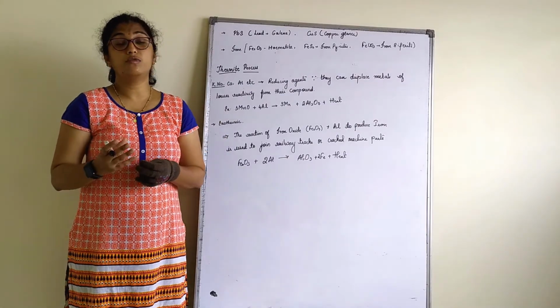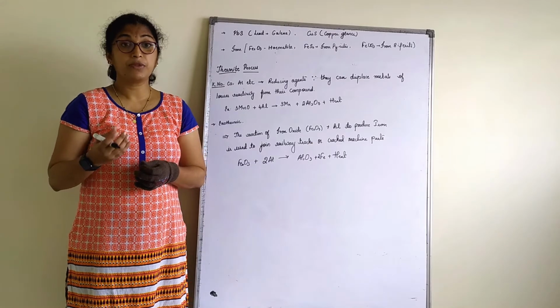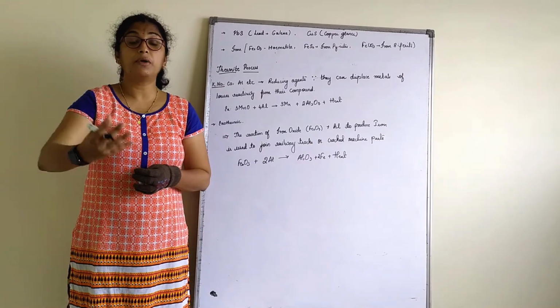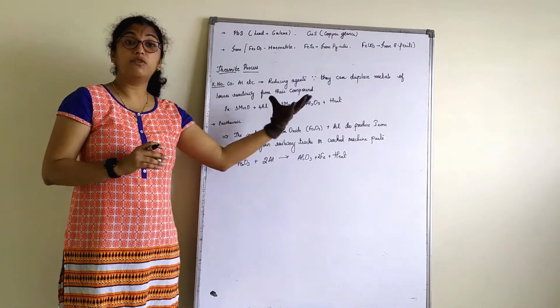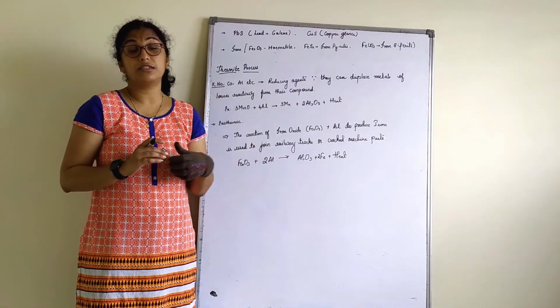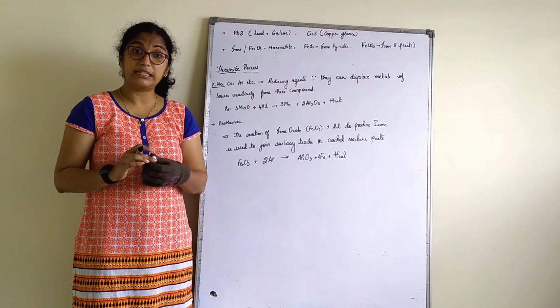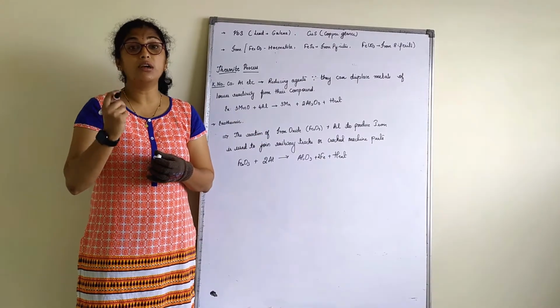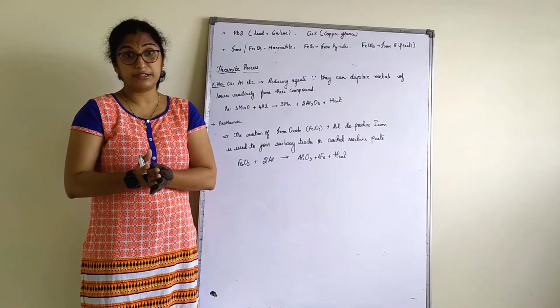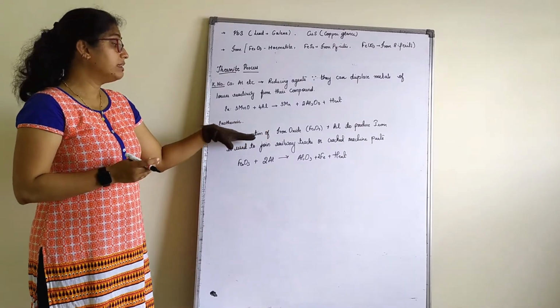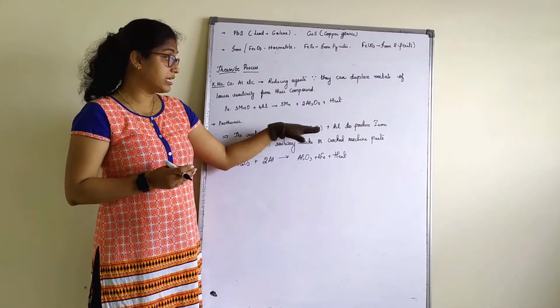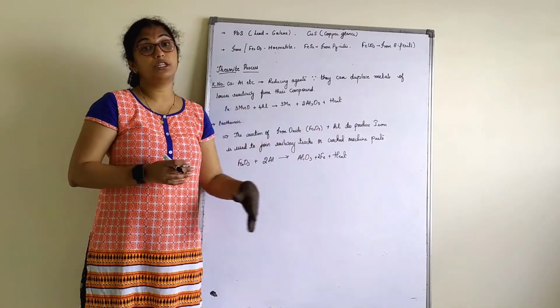Now you all know what an exothermic reaction is: a reaction in which a lot of heat is produced. The metal we obtain in this process is in the molten state. So for example, the reaction of iron oxide with aluminium to produce iron.